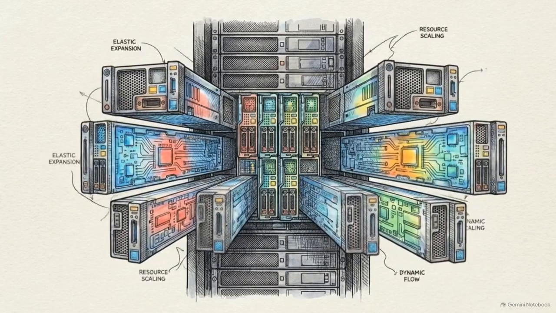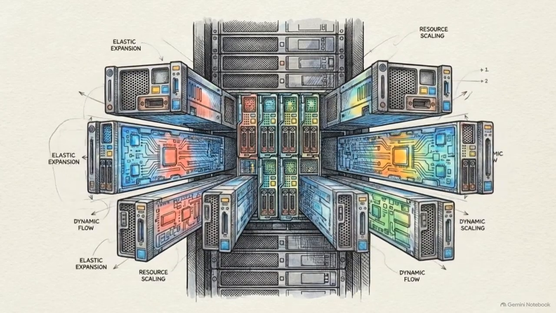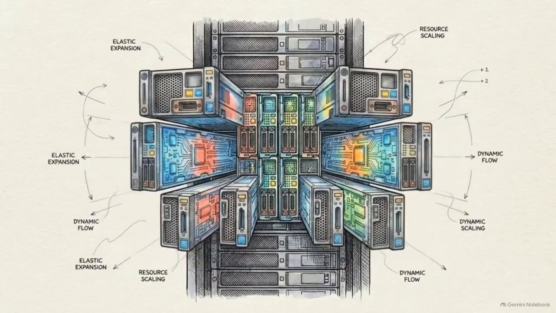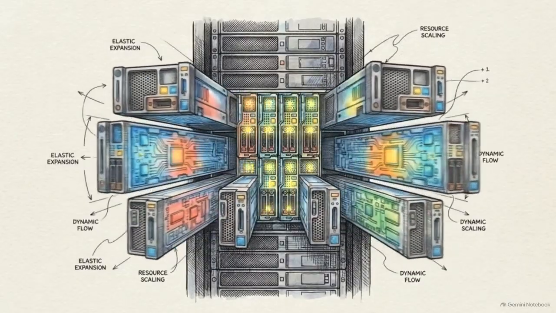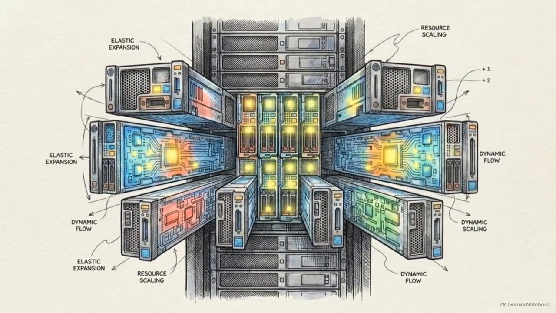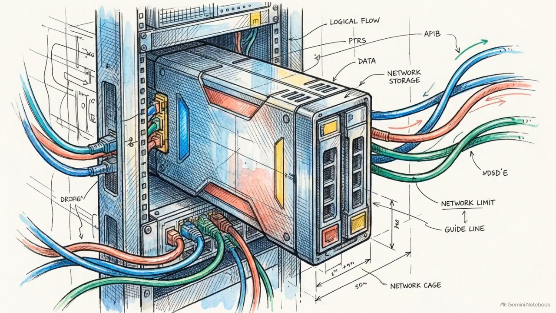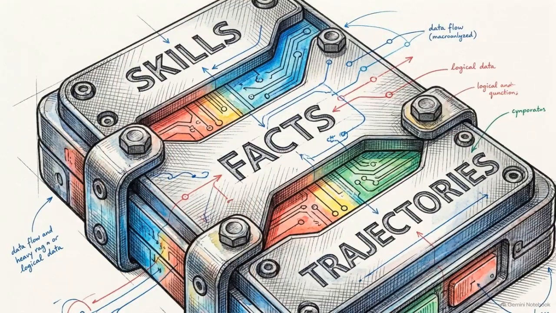In a modern cloud environment, resources are highly elastic. Compute cycles automatically scale up and down as tenant loads shift and cost controls engage. But the large language model agents we deploy on these platforms have a glaring exception: the memory plane. This external store of distilled skills, facts, and trajectories remains rigidly static.